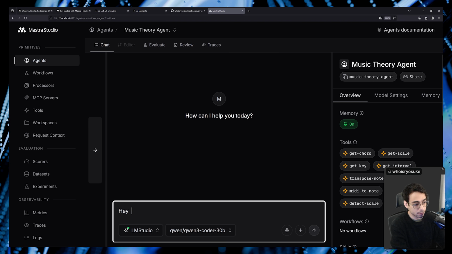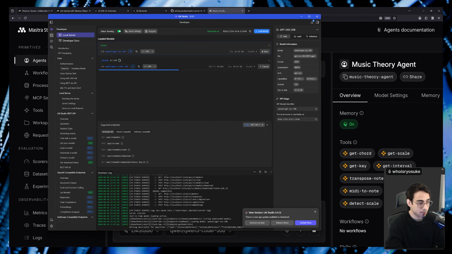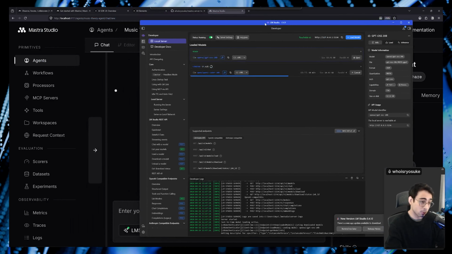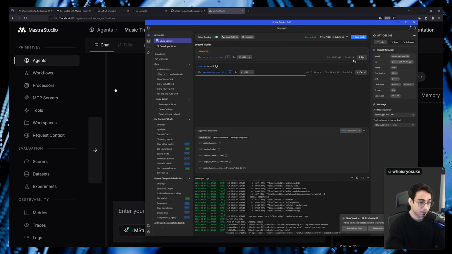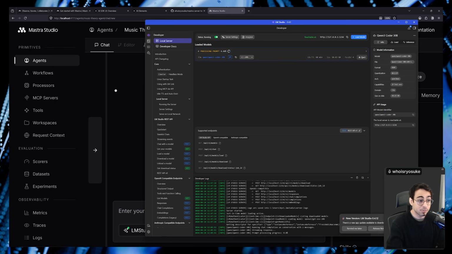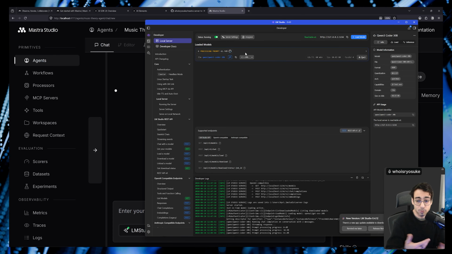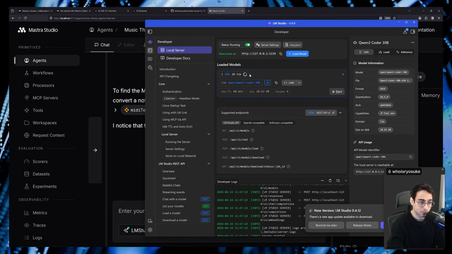So I can say, hey, what is the MIDI index for C for A5? It's going to take some time to actually do the prompting because I'm on a local model. So you'll see here that it is loading up my Qwen model into my GPU RAM cache. You'll notice it processing my request, and then you'll notice it generate the actual tokens for the response. And you can see now it's generating the response.